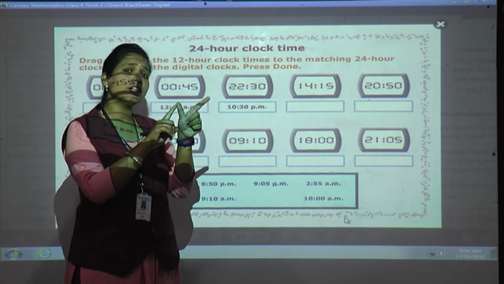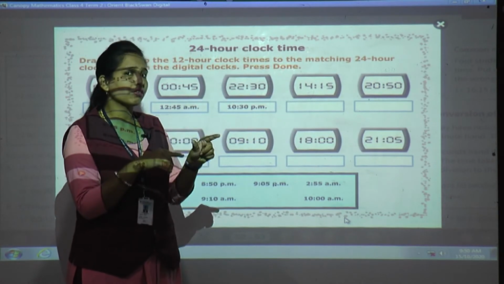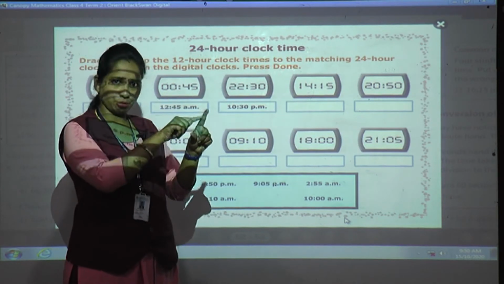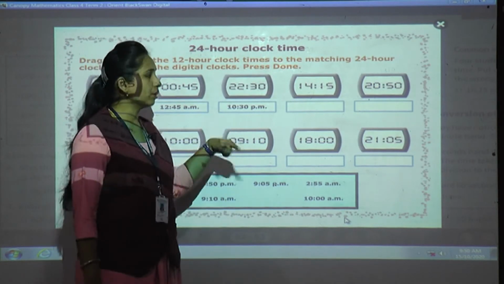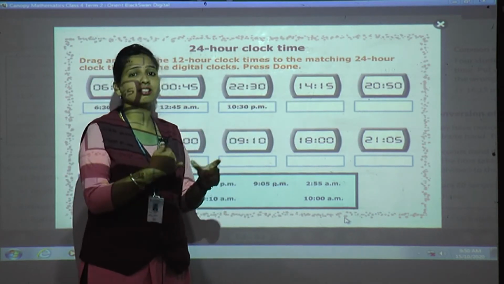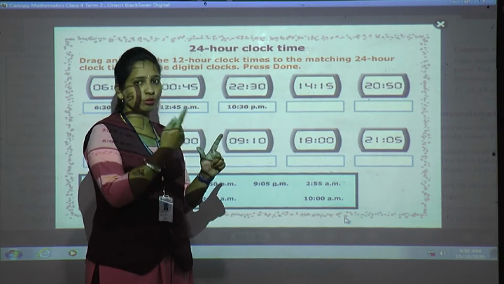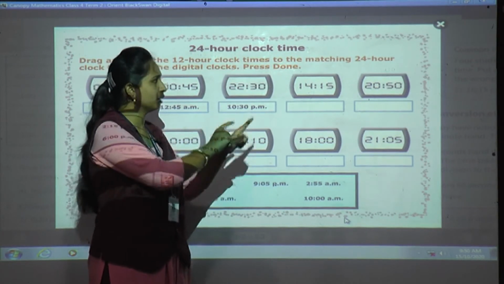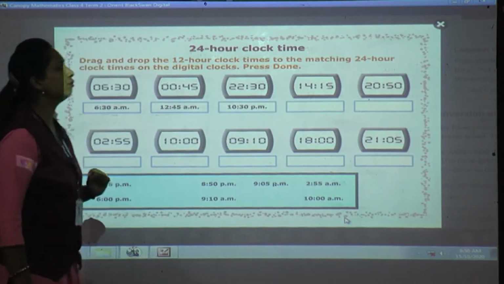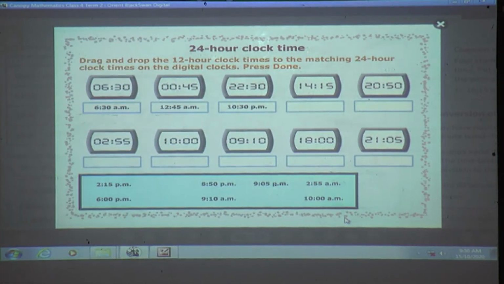After 12, in a regular clock what do we write? 1 and 2. So just count after 12. So it is 2:15 p.m. Is it there? Yes, it is there. So drag this.